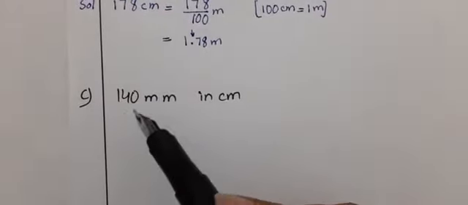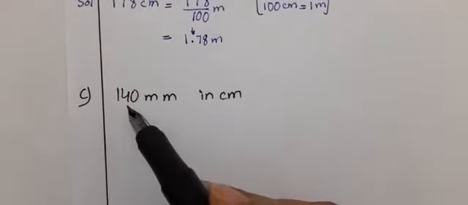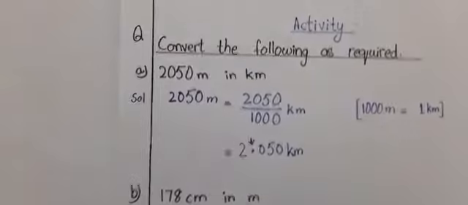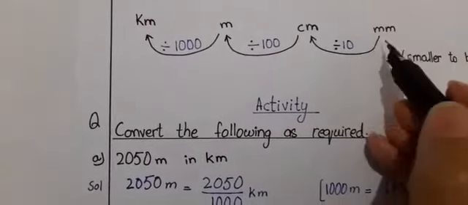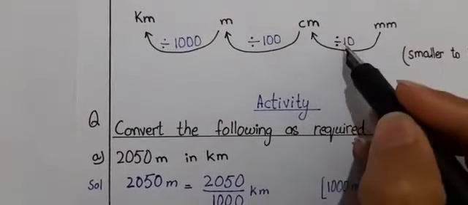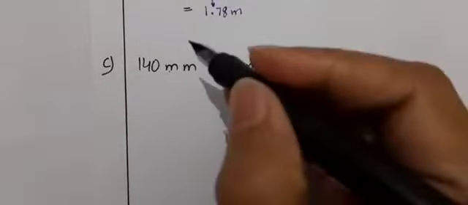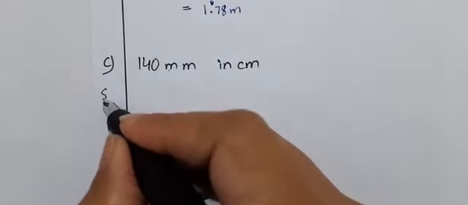In sum 3 or C part, it is 140 millimeters in centimeters. So millimeter is the smallest unit and we have to convert it into centimeter. Here you can see, when we have to convert millimeter into centimeter, we have to divide the sum by 10. So we have to divide 140 by 10, and it is very easy.